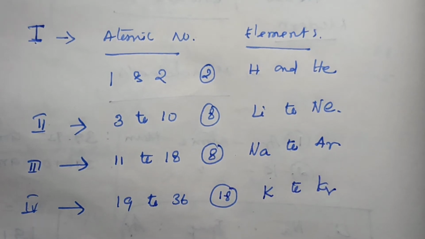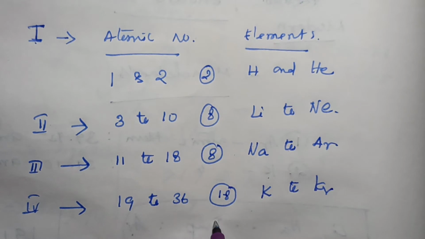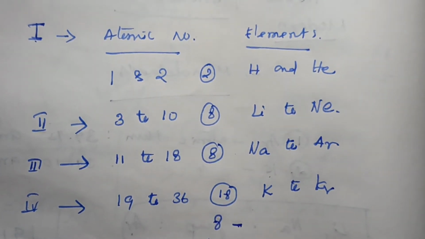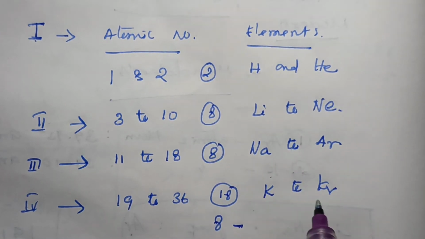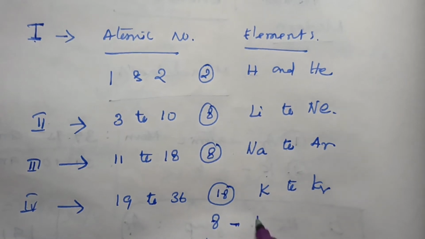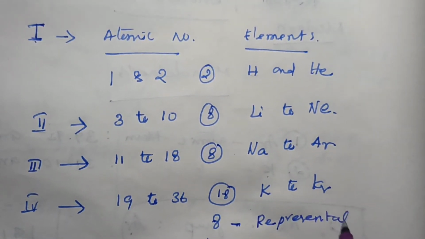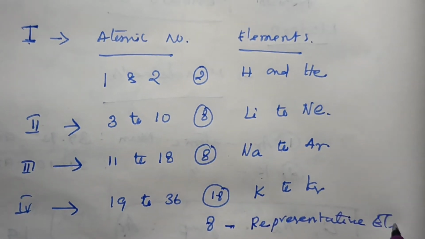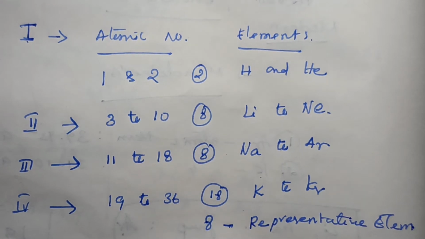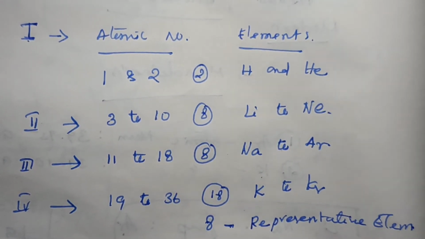These 18 elements are placed as 8 plus 10. The 8 elements are called representative elements, and the other 10 elements are called transition elements.